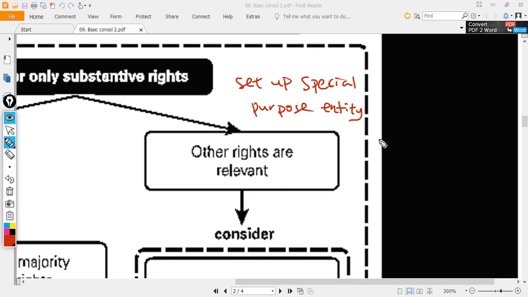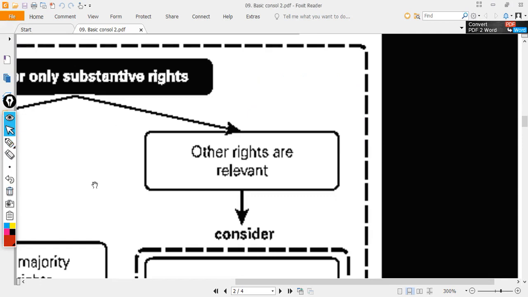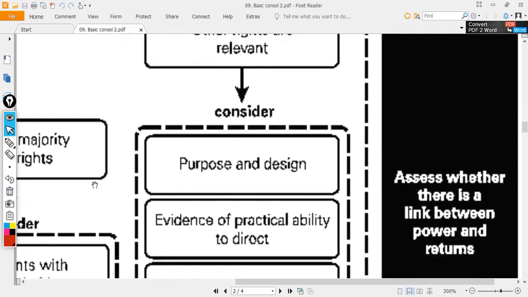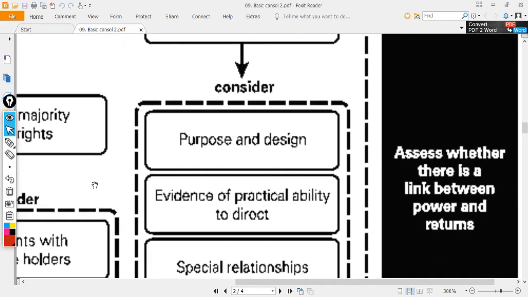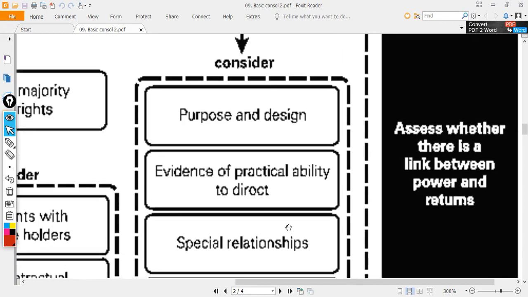But in order to prove that the owner has the control, we still have to trace back what is the purpose of this company being set up, which is now a subsidiary to the owner. And how is the design? The purpose could be just to serve the owner, and the design is the nominees are taking instruction from the owner. Evidence of practical ability to direct.